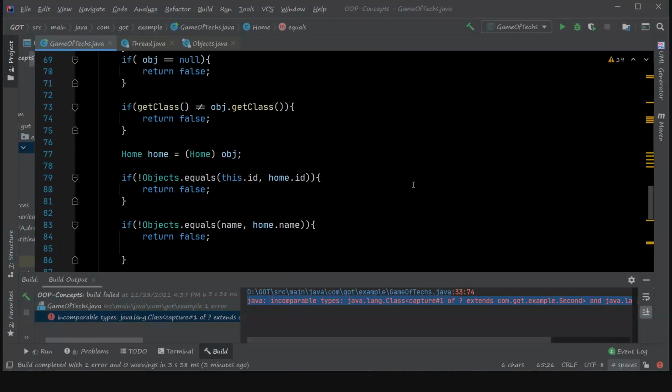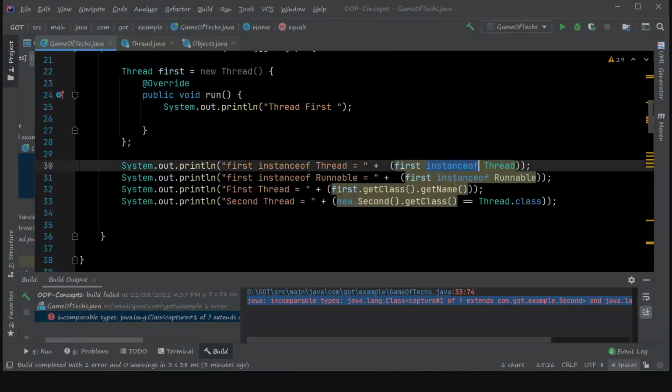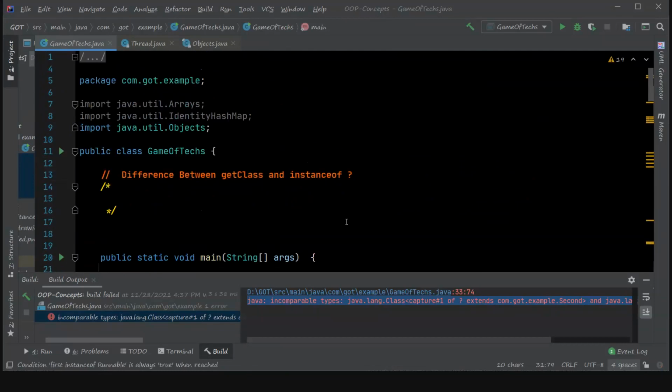There is no fixed rule saying that one is better. It's up to your situation and your logic, what you are writing. Okay. Anyway, keep in mind the difference between the instanceof operator and the getClass method.